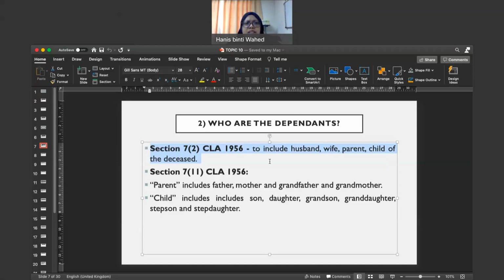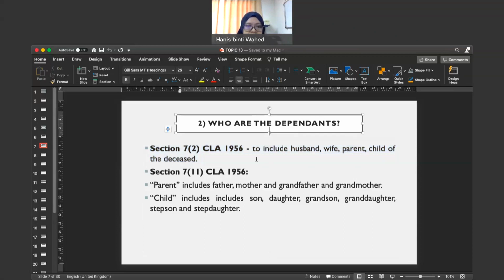If you read section 7, subsection 2, it shows that there's no definite explanation of who can be considered as a child, or who can be considered as a parent. If you want to know more about the meaning of these words, you can refer to section 7, subsection 11.